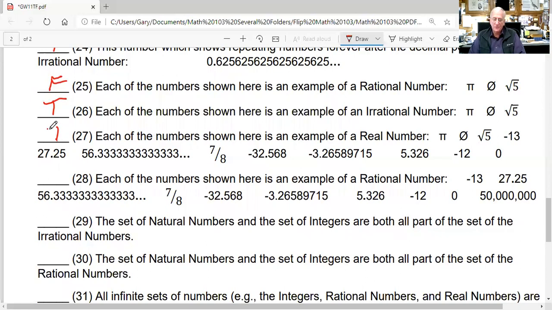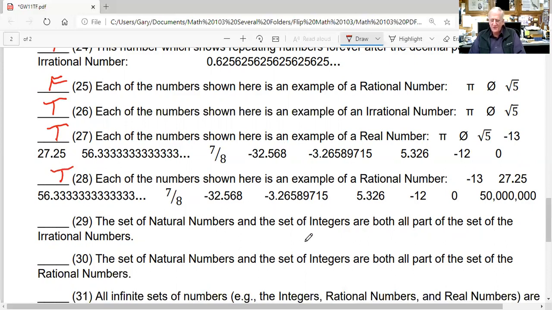So that's true. Each number shown here is an example of a rational number. Well, do you see any numbers in this list which are irrational? If you look at each of those numbers, they are all rational numbers. There is no irrational number shown there. Therefore, this is true.